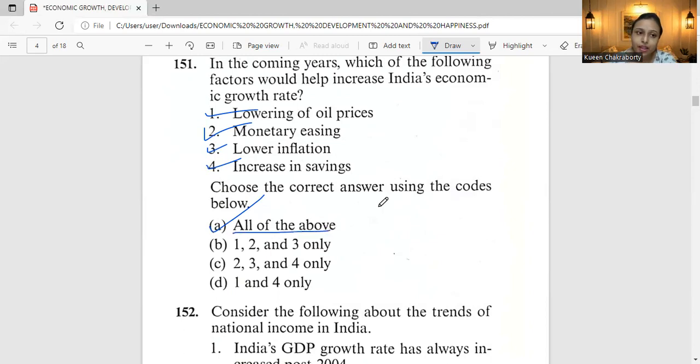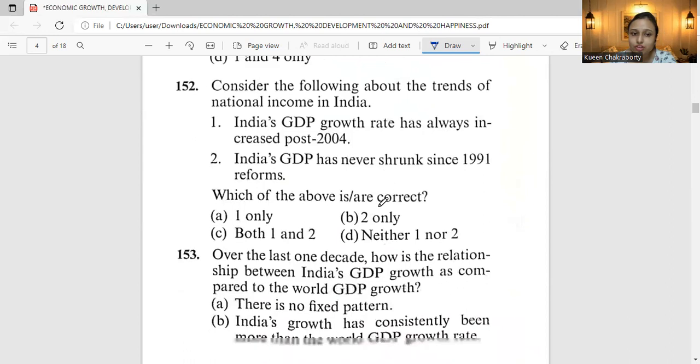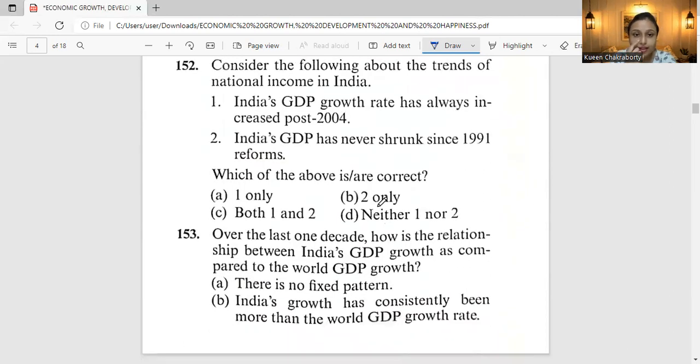Okay. Next, moving on to question number 152. Consider the following about the trends of the national income in India. One, India's GDP growth rate has always increased post 2004, that is after 2004. Two, India's GDP has never shrunk since the 1991 reforms. Which of them are correct? 1 only, 2 only, both 1 and 2, or neither 1 nor 2.